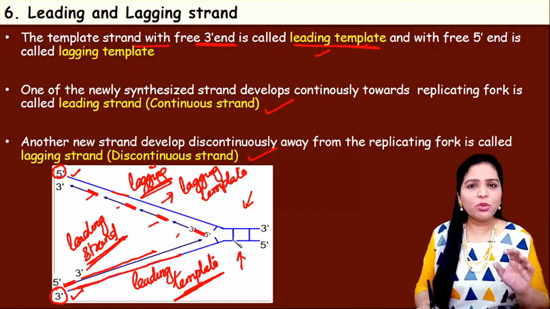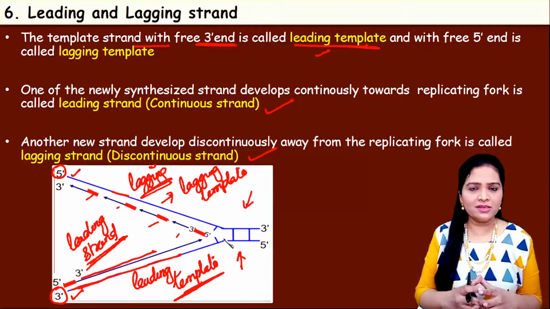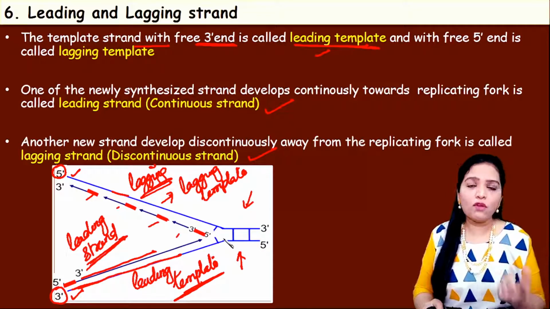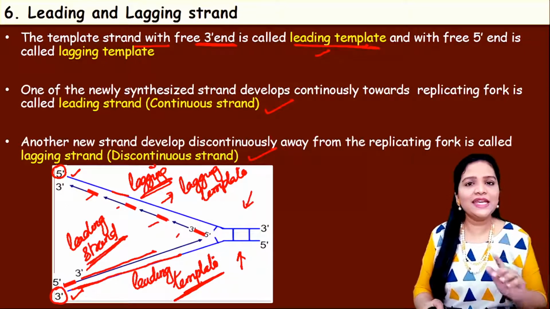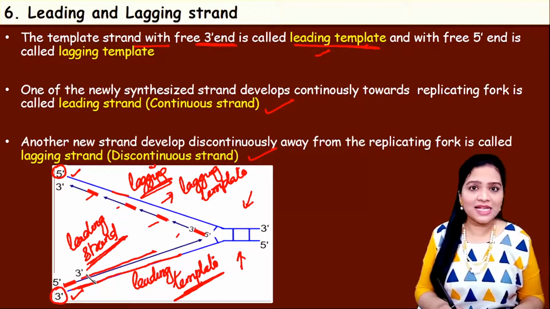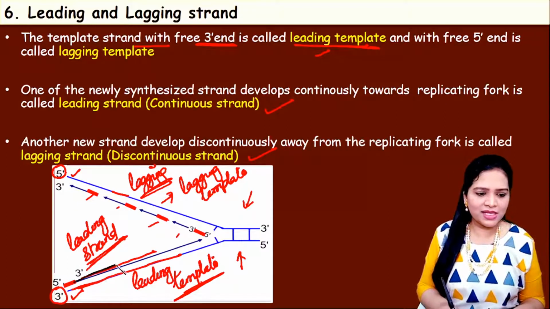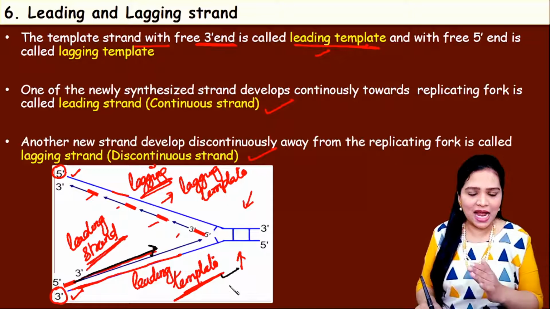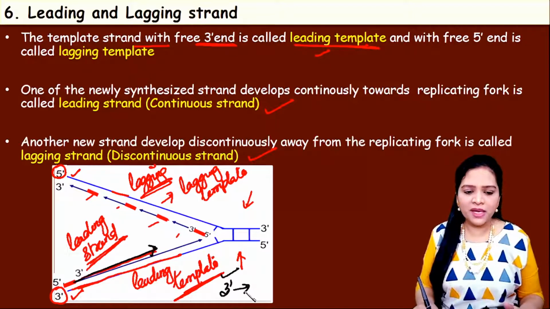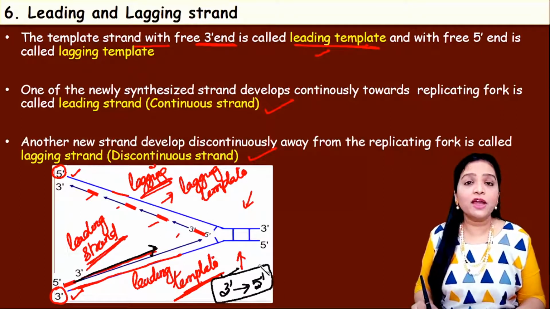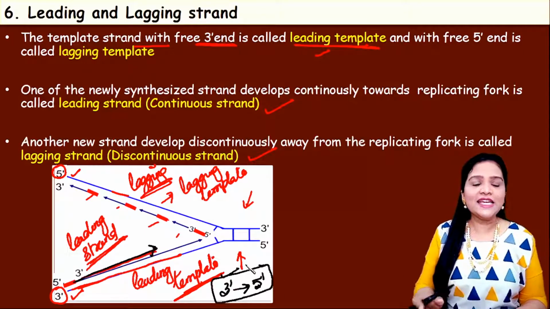So here, an important question which comes mostly in this topic is, on which parent strand does the leading strand form? On which parent strand does the leading strand form? So what is called the leading strand? The newly generated daughter strand is called the leading strand, right? So this is the leading strand. So on which parent strand is this formed? This is formed on the leading template strand. That is that strand which runs from 3' to 5' direction. So the parent strand which runs from 3' to 5' direction, on this strand only the leading strand forms.